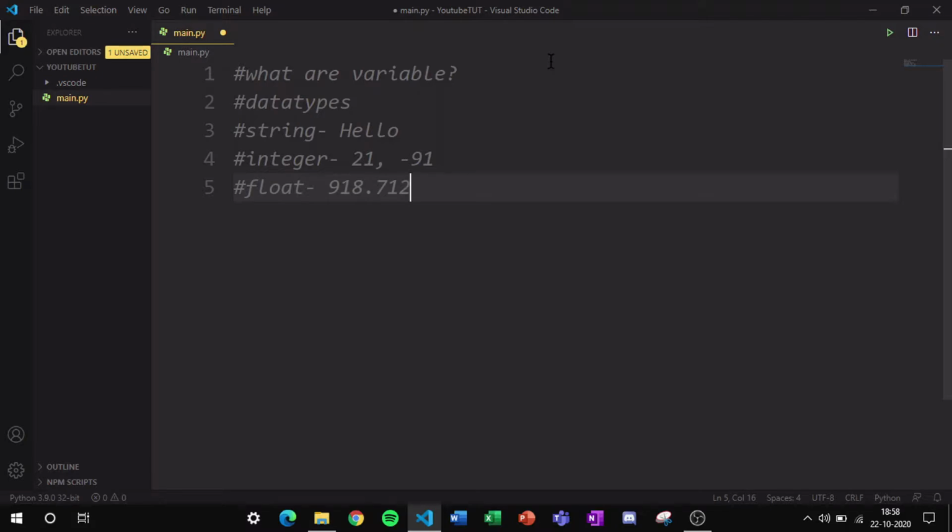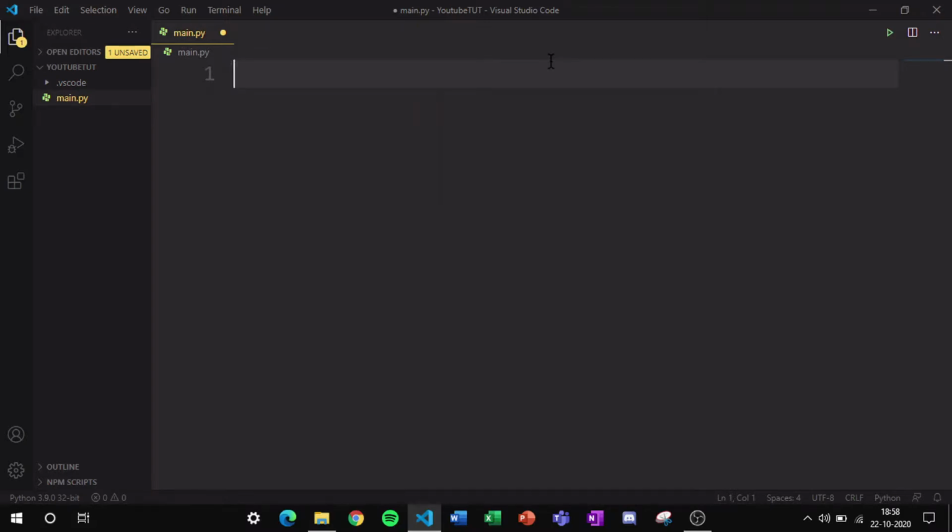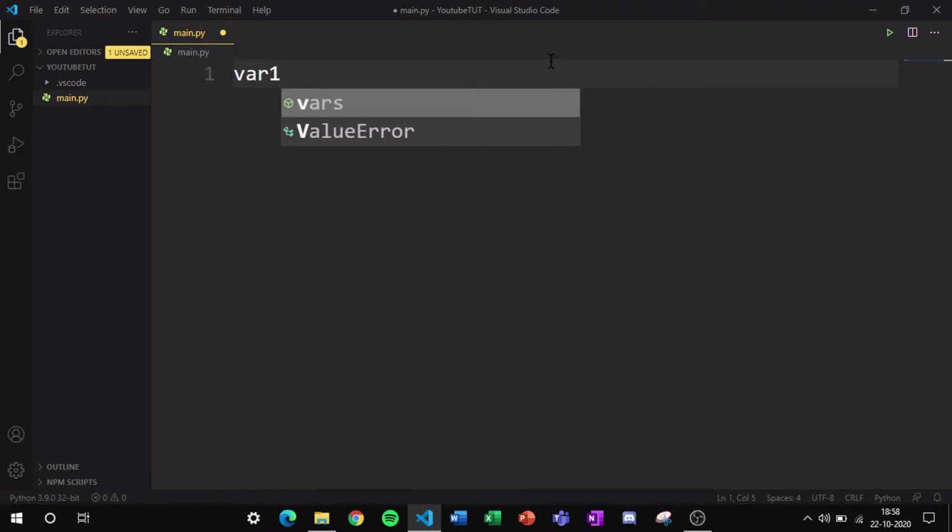Now we are going to see how we can form variables. Forming variables is very easy in Python as compared to the other programming languages. You just need to type the name of the variable. So I am going to keep my variable name as var1. Now we have to put an equal sign. And now for a string we will put double quotes or single quotes.